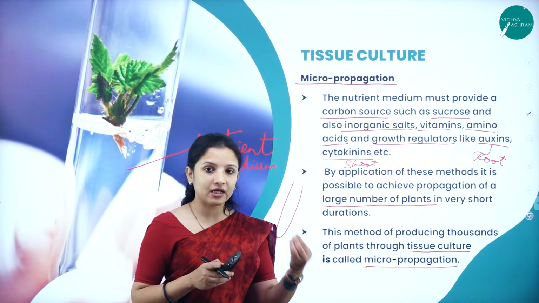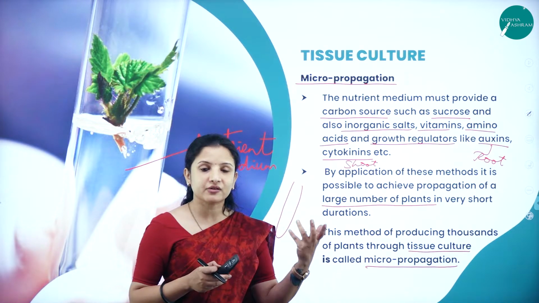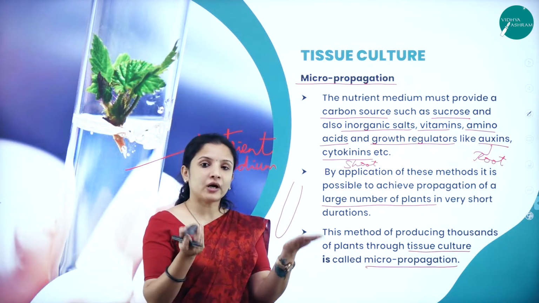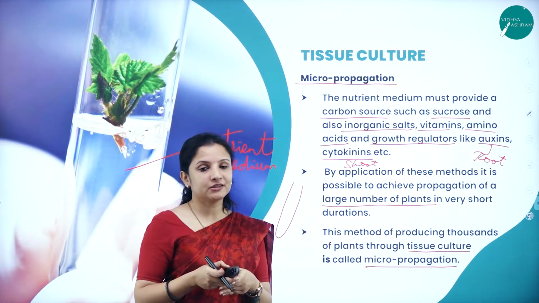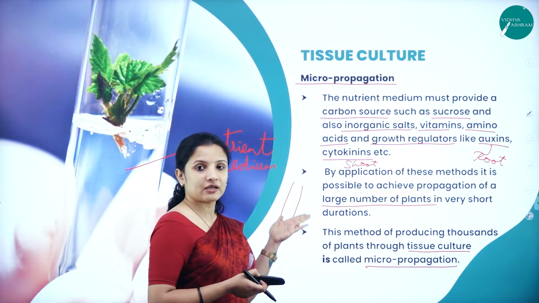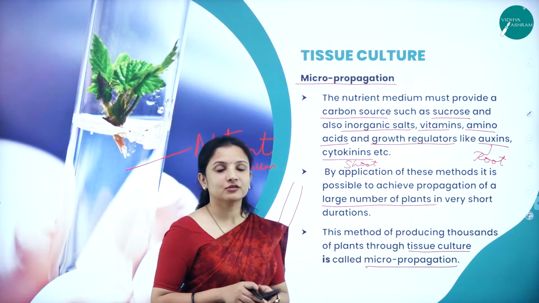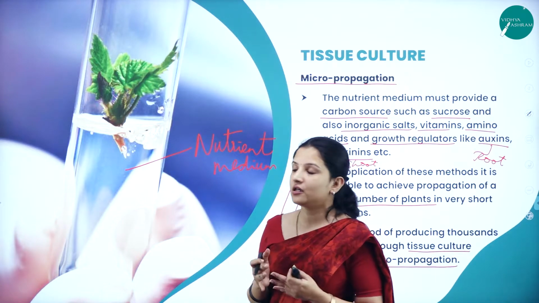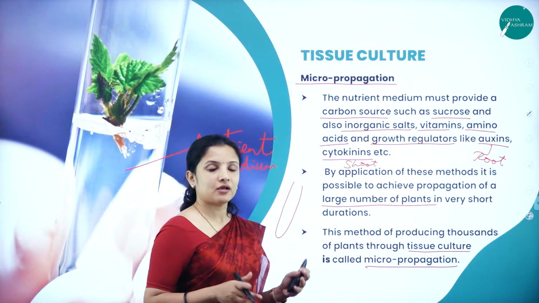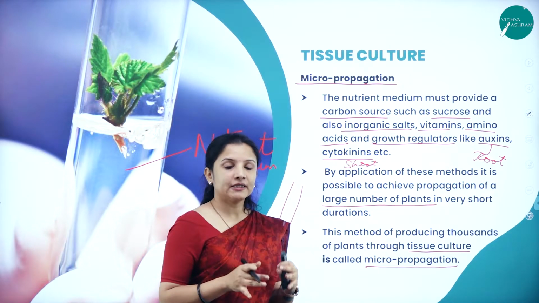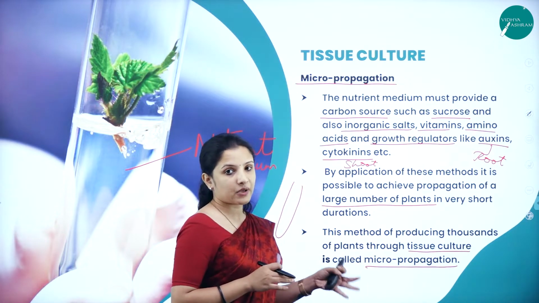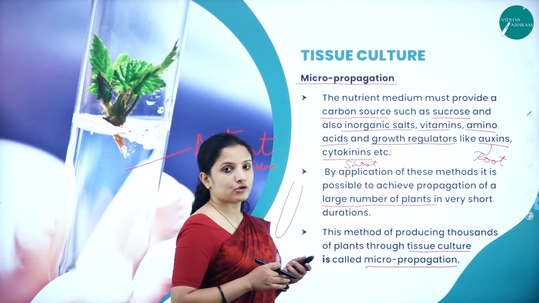Banana propagation is very difficult, right? Because bananas are parthenocarpic most of the time. They are seedless, right? So we need to take the tuber. From one tuber of banana, you might generate 1 or 2 plants. But imagine by using explants of banana, you can generate thousands of banana plants together. That is why tissue culture is the most preferred one. So that is what is called micropropagation. It is a method of producing new plants from tissue. Producing thousands of plants from tissues is called micropropagation. So this is about micropropagation.